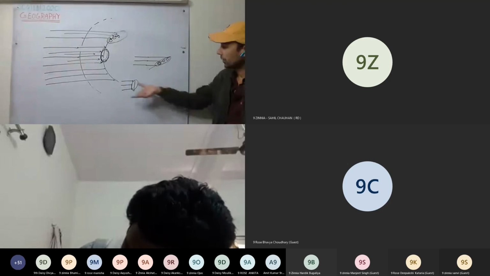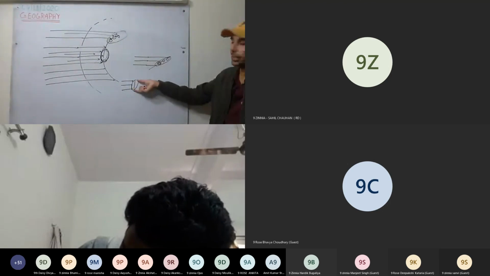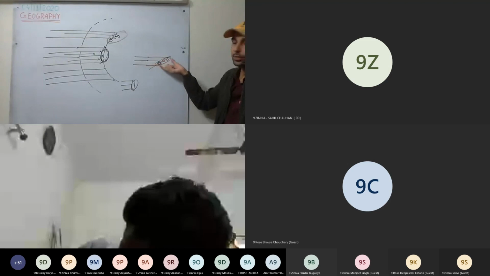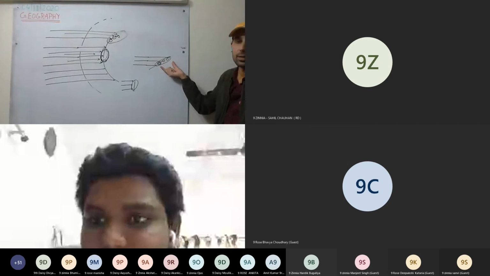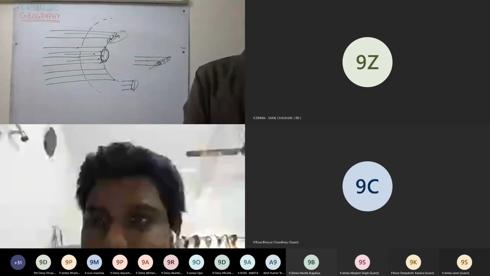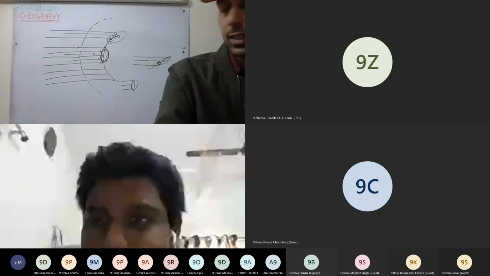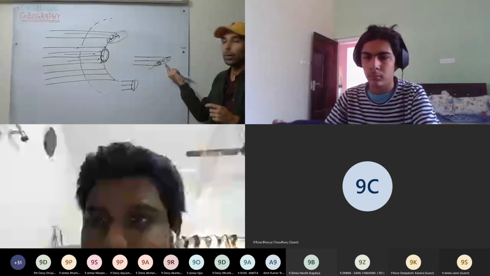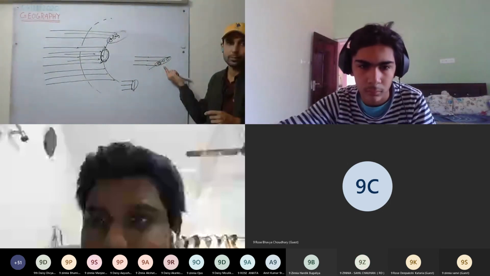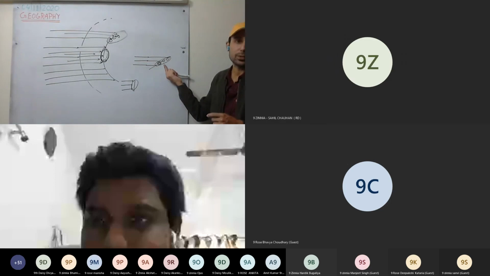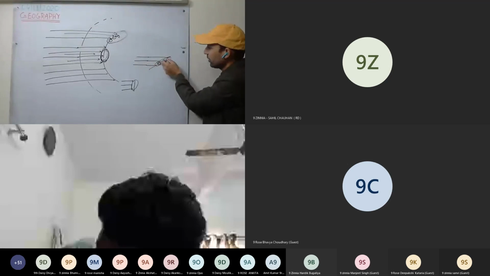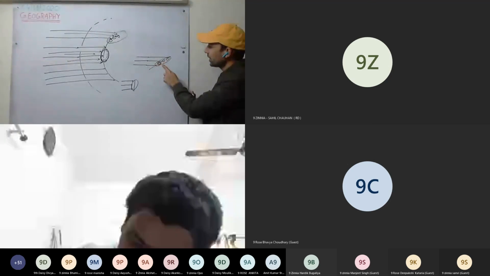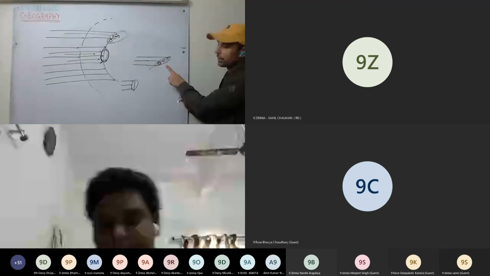You understood now? With vertical rays, all the heat is concentrated over a smaller area. With slanting rays, all the heat is distributed over a larger area. The net energy received per unit area is less. So when the sun rays are slanting, the energy received gets distributed, and the net energy received per unit area is less.